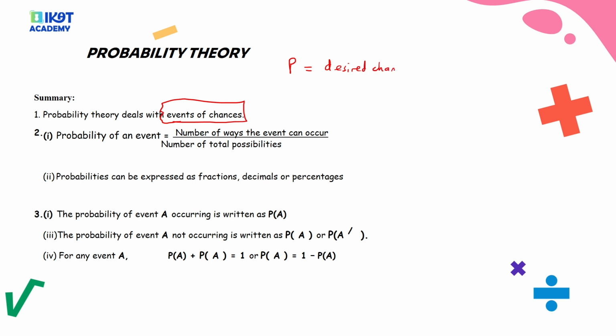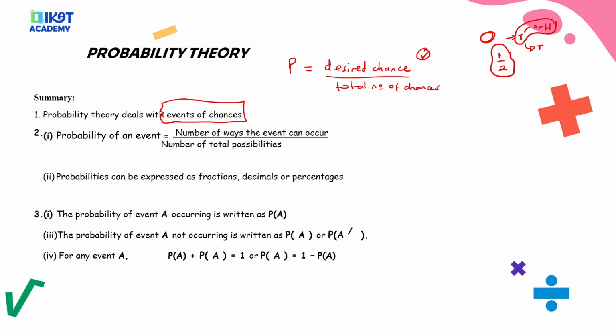So this is the basic formula we shall use: desired chance out of the total number of chances. When you are asked to find the probability of anything, it's the desired chance out of the total number of chances. For example, what's the probability of a coin tossed giving us a tail? In this case, the desired is the tail, but the total can be a tail or a head. So the desired chance here is 1, which is the tail, out of the total, a tail or a head, that is 2. That is a half. So that's how we find the probability: we get the desired chance out of the total number of chances.